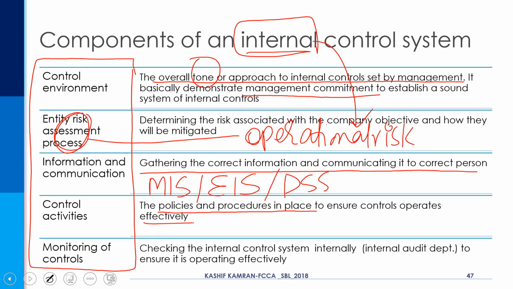And monitoring of control. We know the internal audit department. Internal audit department is responsible for the monitoring. So these are 5 components of the internal control system, which you should remember for the exam paper. One is the control environment, which is basically the tone of the top management. Then is the risk assessment, which is the carry forward effect from the previous topic. Then is the information and communication, which is taking the right information from the right person and communicating it to the right person. Then the control activities, which is basically the policies and procedures through which you mitigate the risk. And then comes the internal audit department, which is responsible for monitoring of risk.